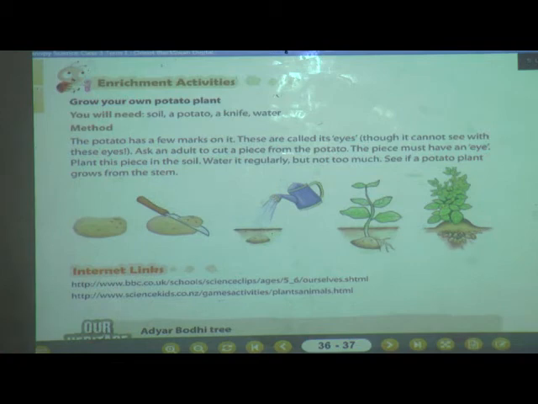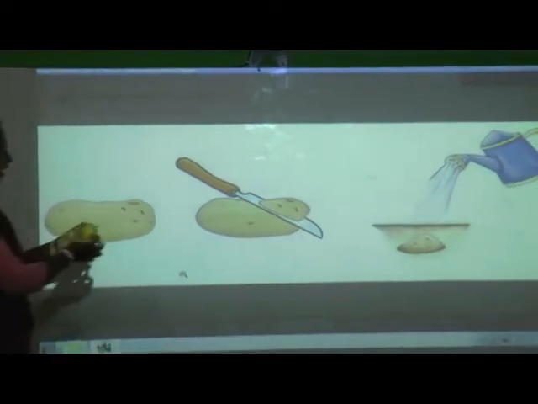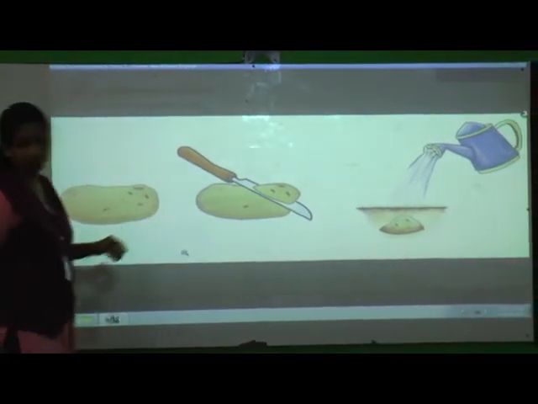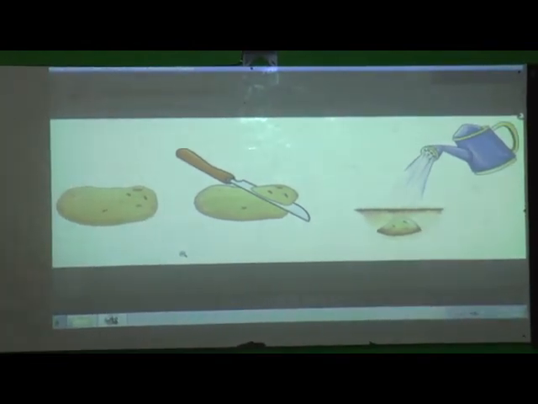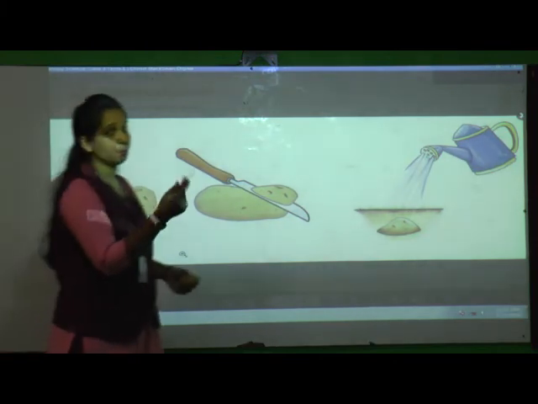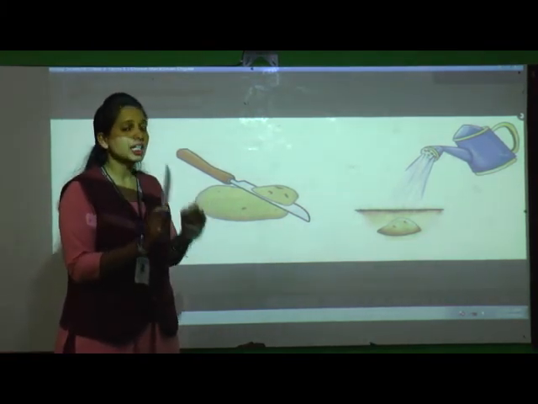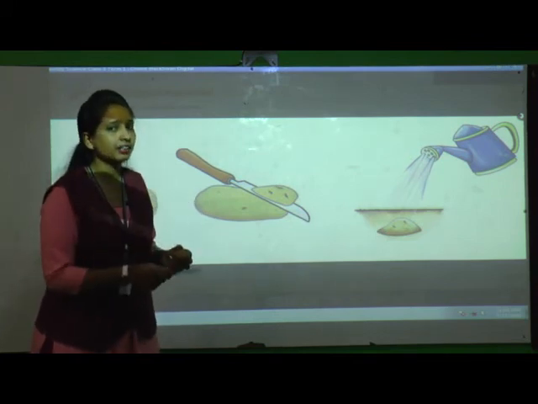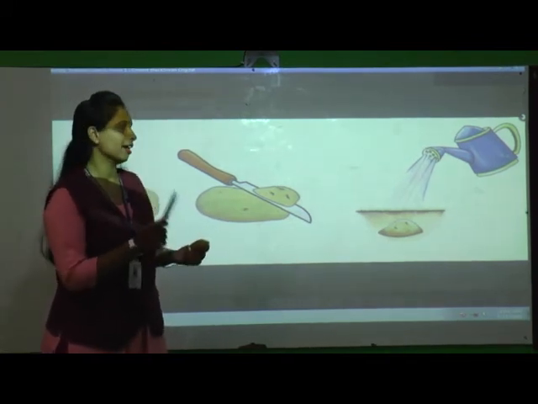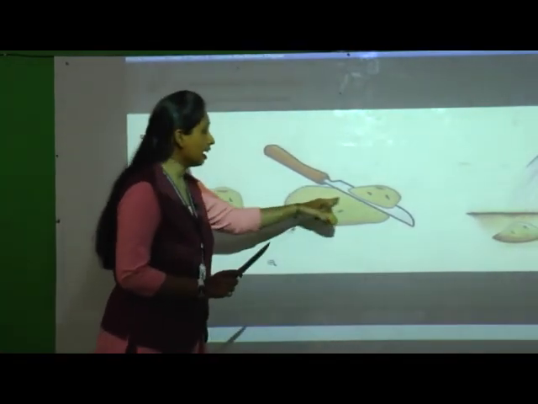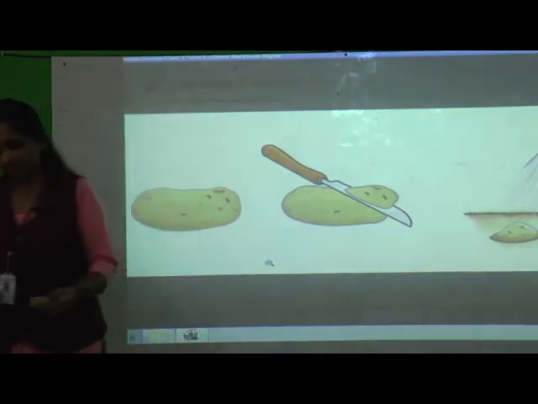So now we will see what we have done. First we have to take a potato. Okay, these have some marks. Now you are not going to cut with the knife, okay? Here I am having a knife, but you are not going to cut anything. It is very risky. You are going to ask any adult, your mother, father, grandpa, grandma. Ask them to cut where the eyes are.